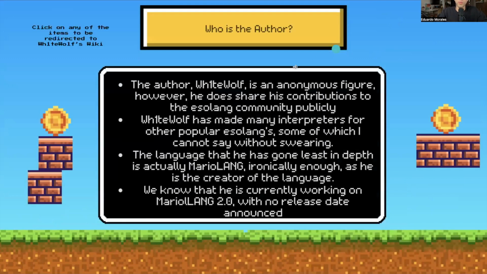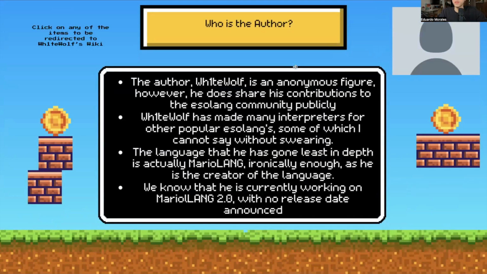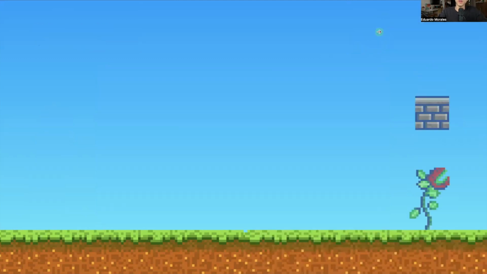So the author is White Wolf. He's an anonymous figure within the eso-lang community. However, he has made a lot of open source contributions to other eso-lang languages that I can't pronounce because they have swear words. And the main purpose for creating MarioLANG was to have fun, and it was an interpretation of what he thinks Mario would look like on a source file. He's also currently working on MarioLANG 2.0, but he started working on that in 2021, and there's been no updates since. He's quite anonymous, but he has his own section on the Esolang wiki, so you could look up more there.